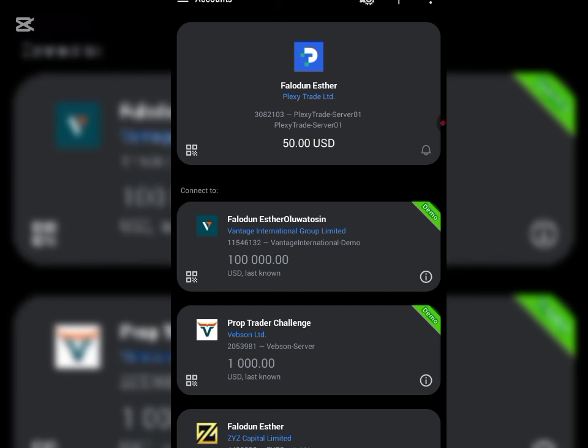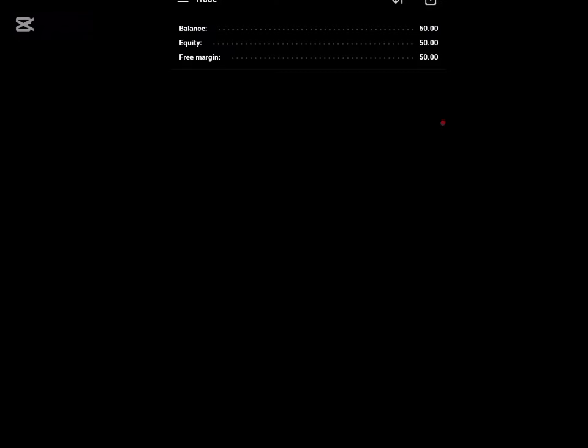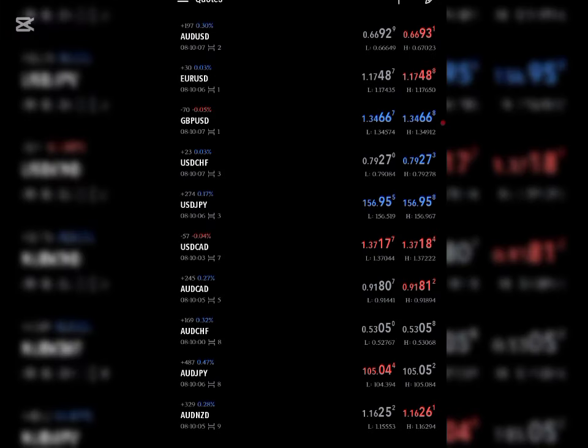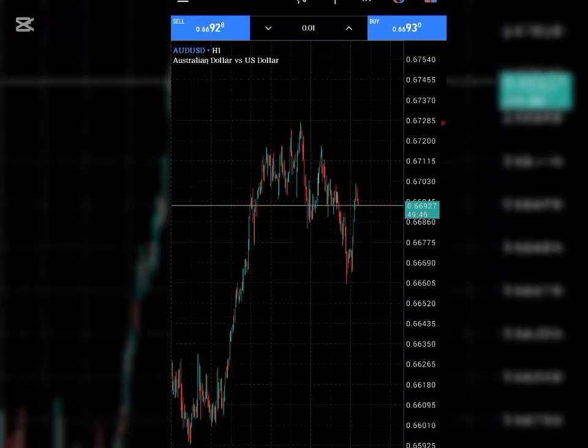Head to your trade and you'll be getting your bonus, you'll be getting your account, as you can see here. Then you can go ahead and click on chart and get started, or you go ahead and pick on quotes to pick the pairs that you want to trade with. Then go to chart and get started.